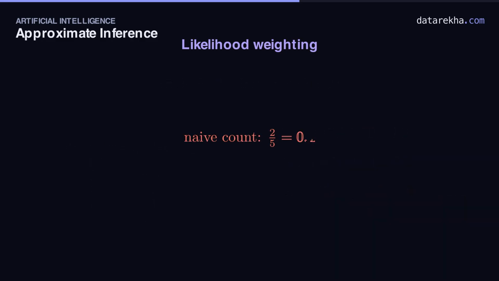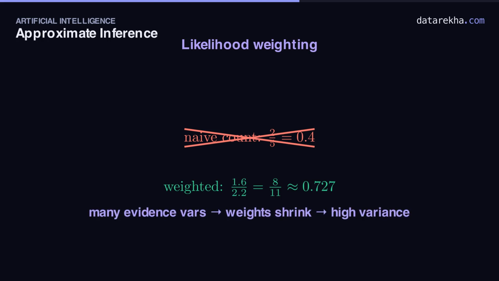One warning worth burning in. If you just counted the samples, 2 of 5 had A true, you'd say 0.4. That's wrong. It ignores the weights entirely. In likelihood weighting, you must always use the weighted sums, never a plain count. And a caution for later: when a network has many evidence variables, those weights multiply into tiny numbers. A few samples dominate, and the estimate gets noisy again. Likelihood weighting helps, but it isn't a cure-all.